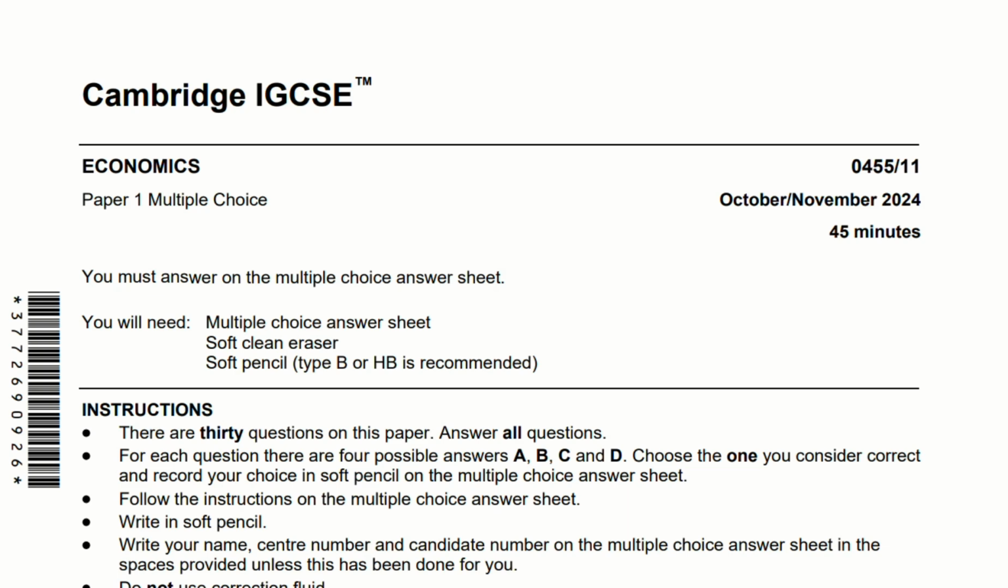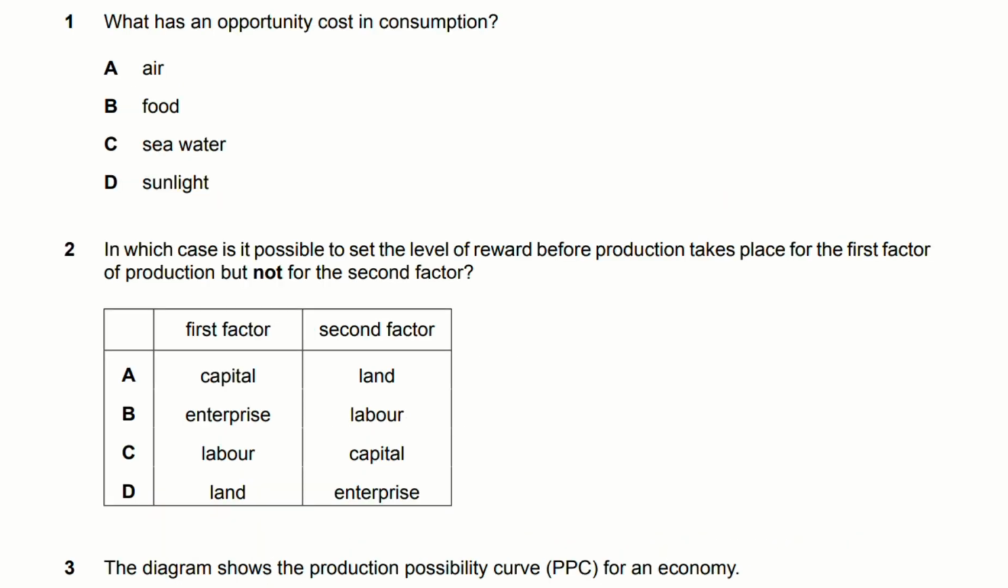Hi everybody, in this video I'm going to be taking you through the IGCSE Economics MCQ paper for the year 2024. This is the October-November series and this is paper 1, variant 1. Let's get started.